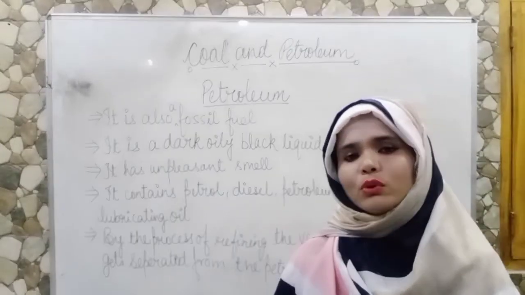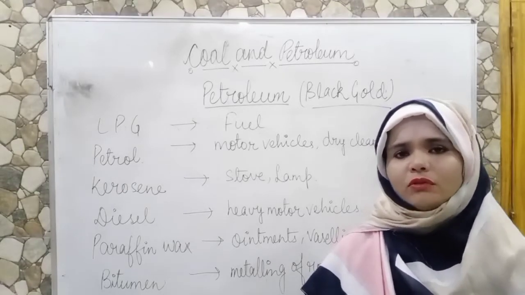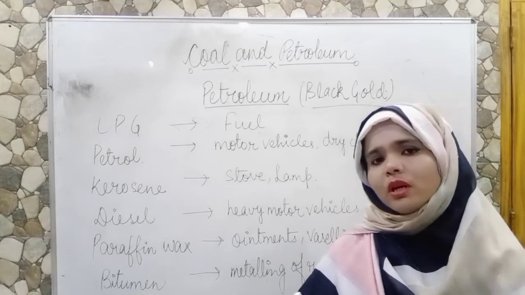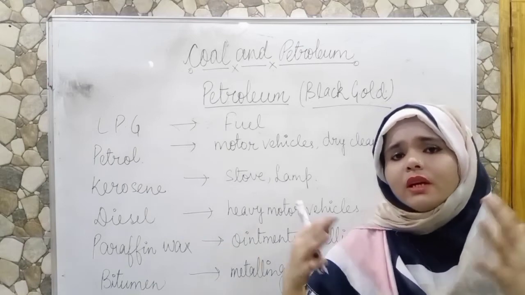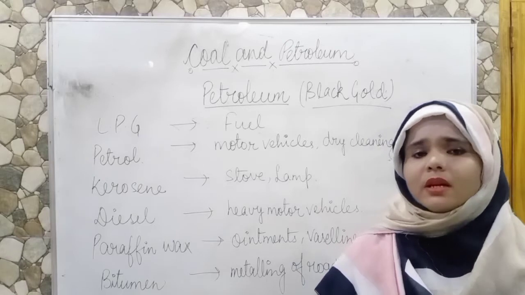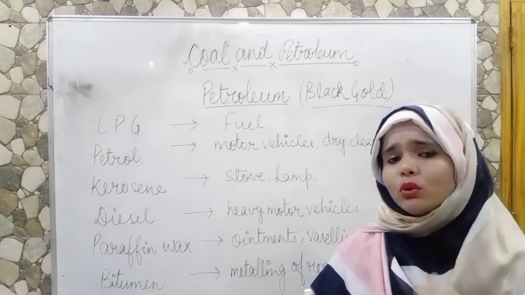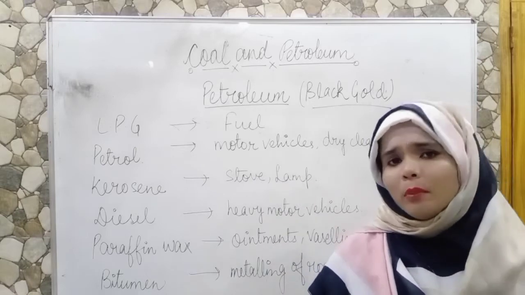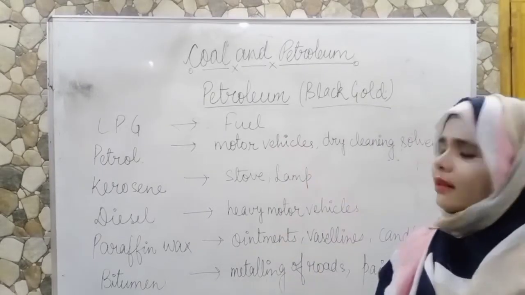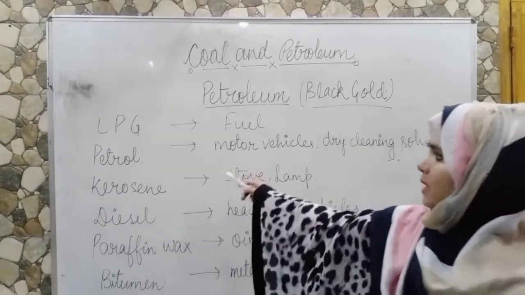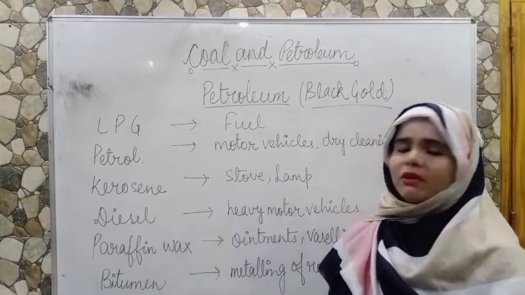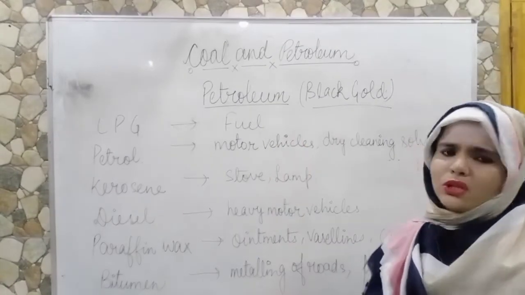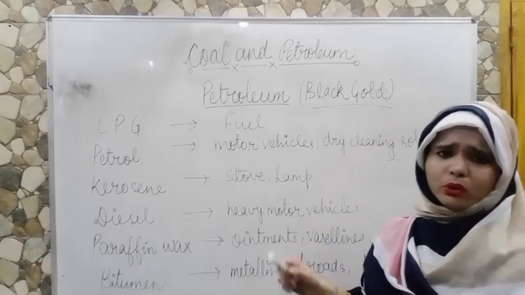Let us look at how they are useful to us. See the uses of these petroleum constituents. Actually, petroleum and natural gases are collectively called petrochemicals. Petrochemicals are those substances which we get from natural gas and from petroleum. LPG, petrol, kerosene, diesel, paraffin wax, bitumen and a lot of chemicals that I don't mention there are petrochemicals.